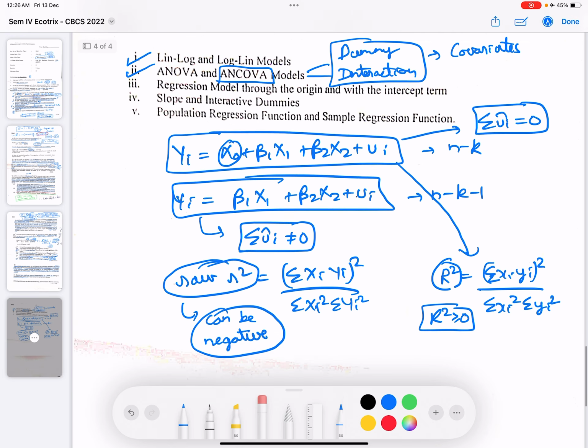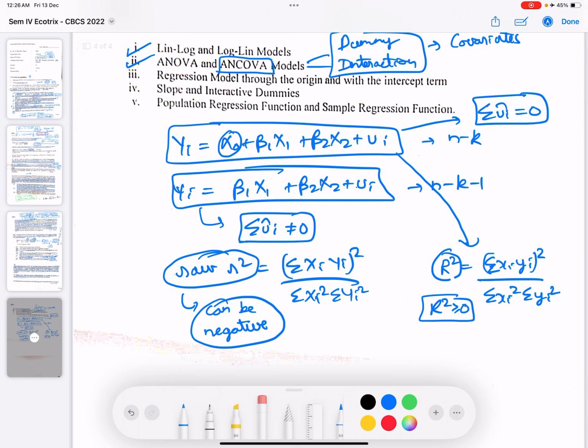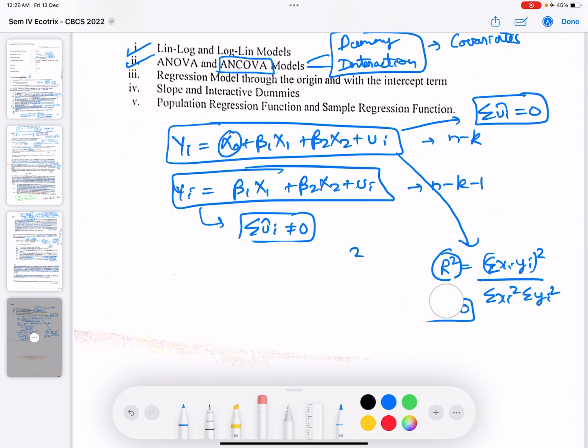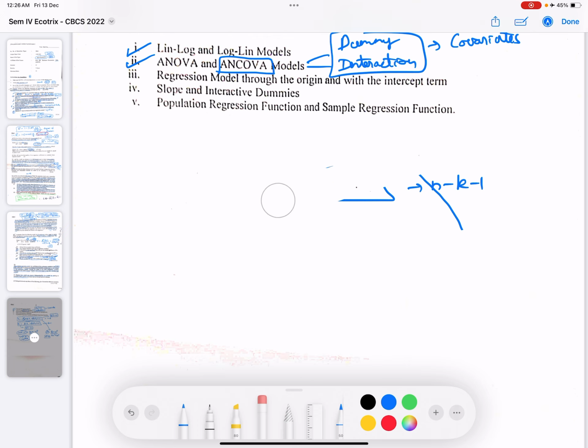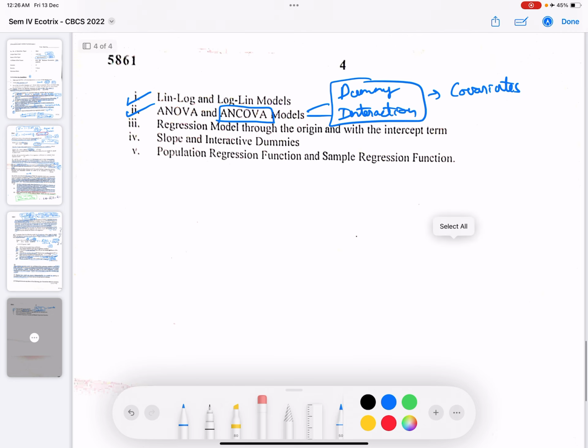And since the formula of r square is different, we cannot compare the r square of the conventional model with an intercept with the regression model which is through the origin. We cannot compare the r square of these two models.